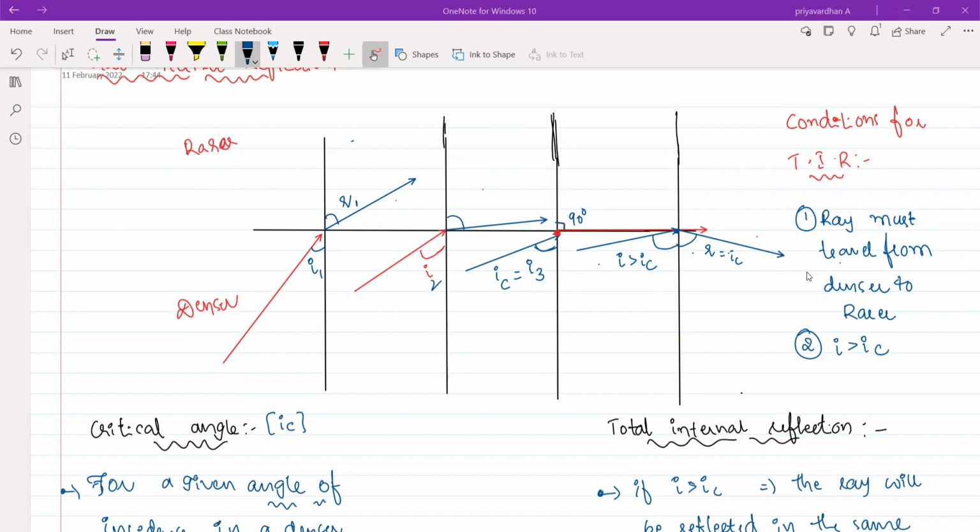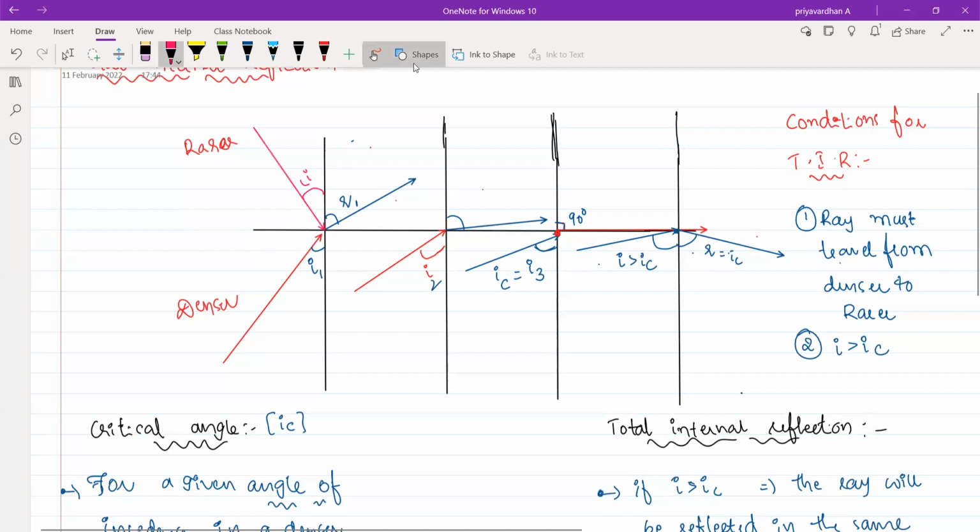I hope this concept is clear for you. I'll give you a quick analysis of why it will not happen when a ray is traveling from rarer to denser. Assume I have taken a simple ray. Here is the angle of incidence. Whenever light enters from rarer to denser, how should it bend?